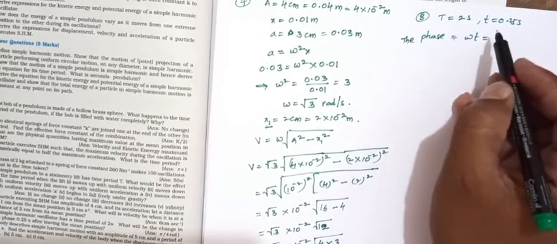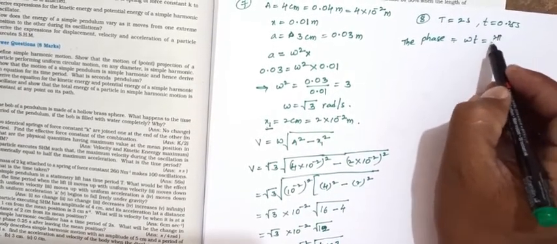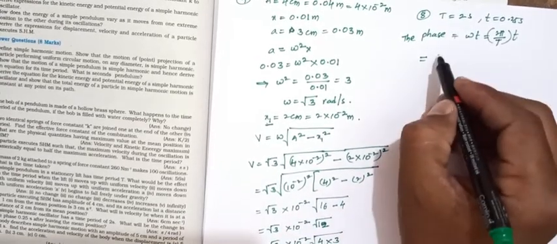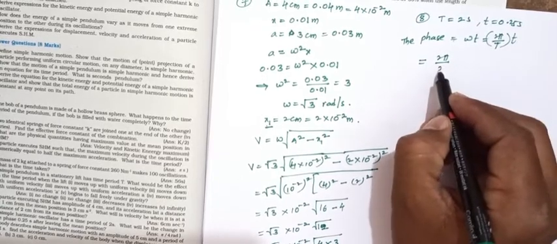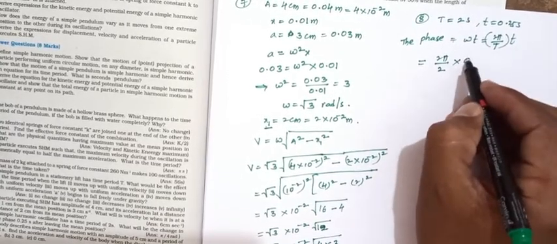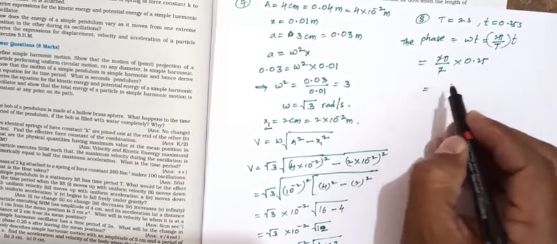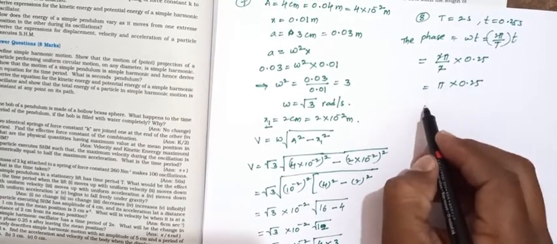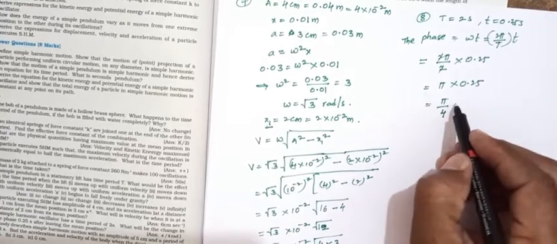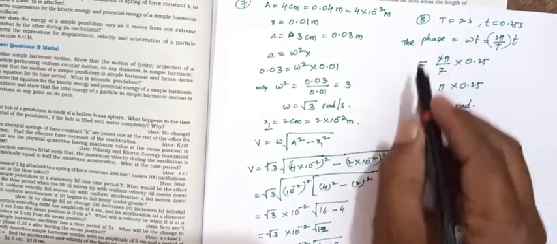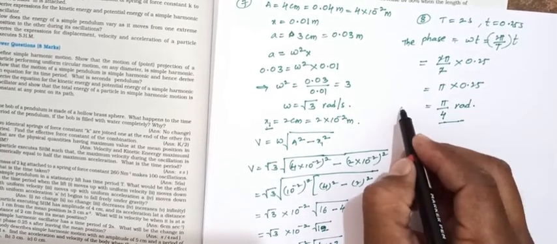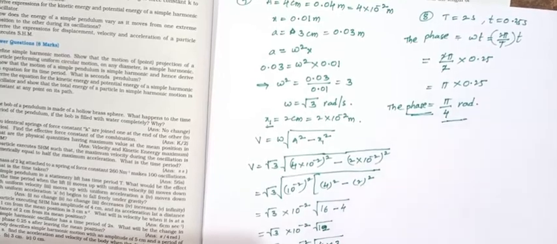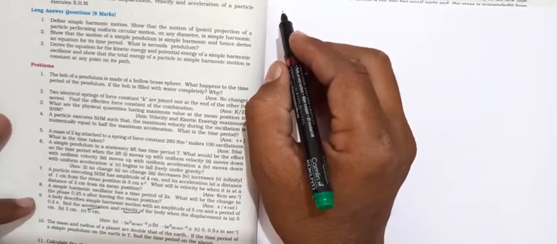Omega equals 2 pi by T. So the change in the phase equals 2 pi by T into small t, that is 2 pi by 2 into 0.25. The 2 gets cancelled, so pi into 0.25. 0.25 is 1 by 4, so the change in the phase equals pi by 4 radians. The next question is question number 9.